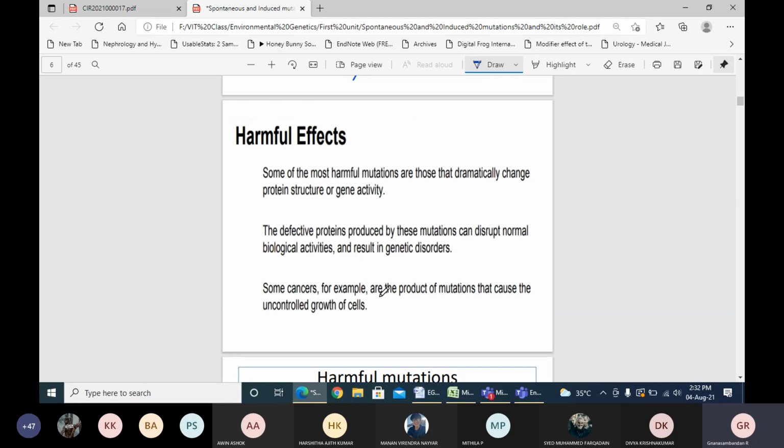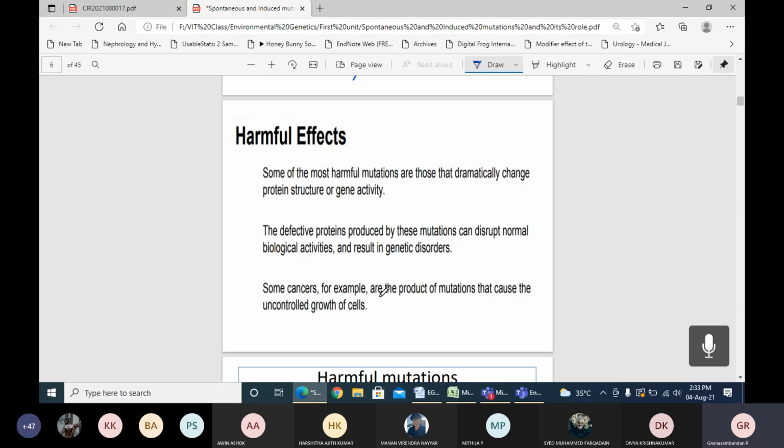Similarly, a mutation is useful when it gives protection from certain diseases or certain phenotypic characteristics. Also, when the mutation in the genome gives survival or fitness in the environmental condition, or gives some kind of protection, we can say it is a useful mutation. I can tell you one example for this.